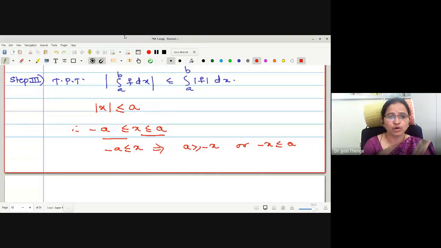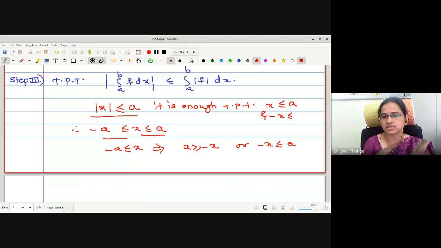Therefore, whenever I want to prove mod x less than or equals to a, may I write it is enough to prove that x is less than or equals to a and minus x is less than or equals to a. Correct now? Therefore, now in order to prove this result, I will assume this as x, and the aim we will have is x less than or equals to a and minus x is less than or equals to a.